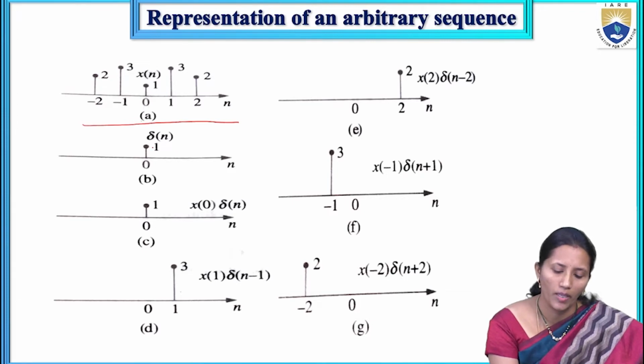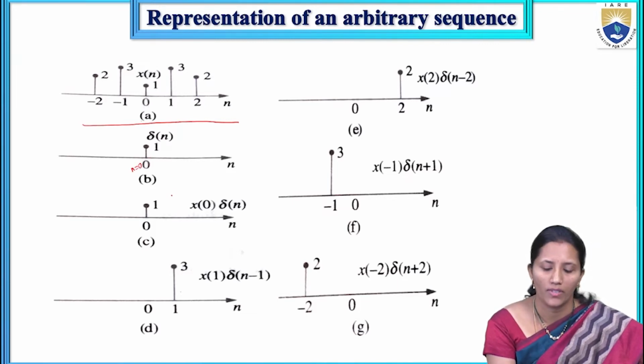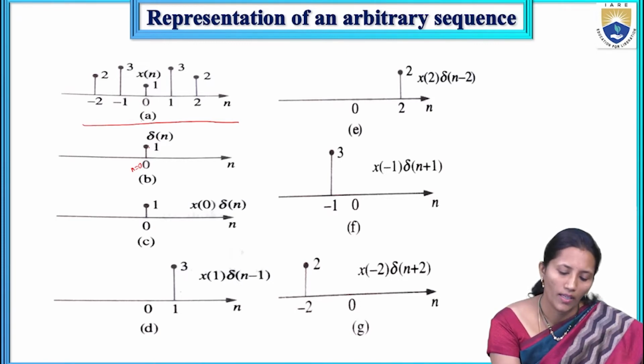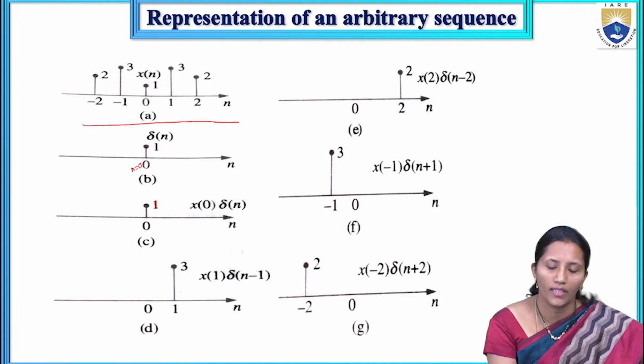If we multiply x(n) with δ(n), where δ(n) is 1 for n equal to 0 and the other samples are 0, the n equal to 0 sample will come to the output. So we get x(0)δ(n).